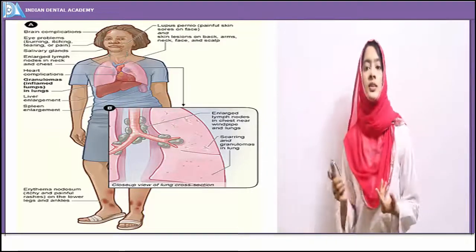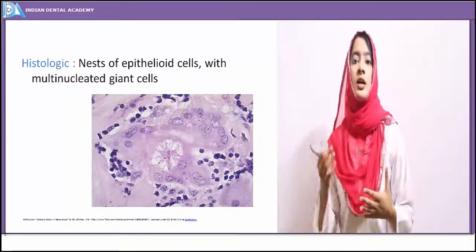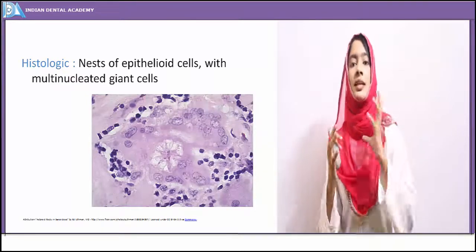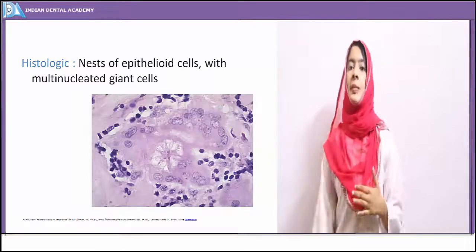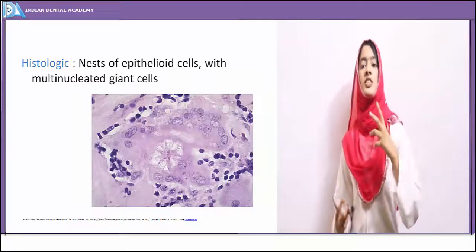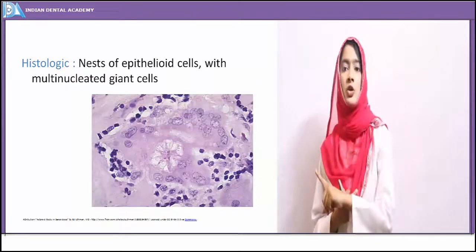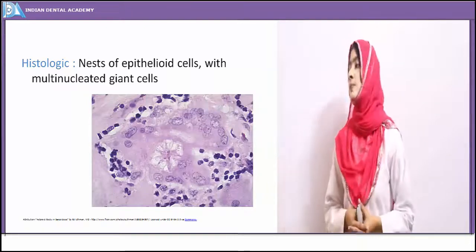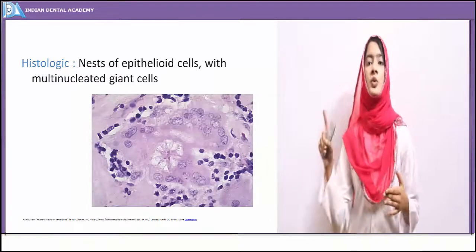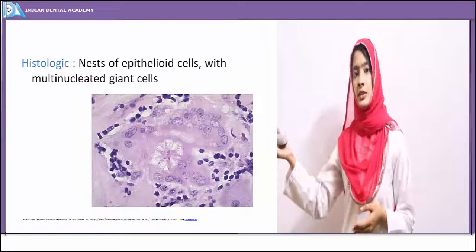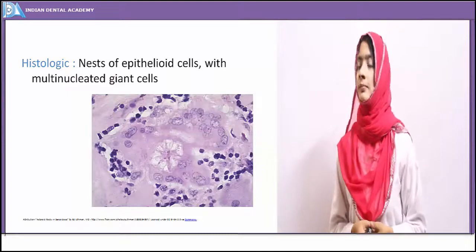So that's with the sarcoidosis. If you see the microscopic pictures, I've already told you, sarcoidosis shows granulomatous lesions, but they are non-caseating. The caseating ones are the Mycobacterium tuberculosis ones. So the difference between the tuberculosis lesions and the sarcoidosis granulomatous lesions is that sarcoidosis is non-caseating in origin, and it shows the presence of nests of epithelioid cells. Along with that, a multinucleated giant cell is present. Here, even in the clear histologic picture, you can see the appearance of a multinucleated giant cell.